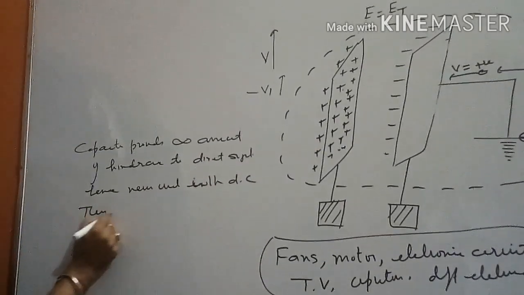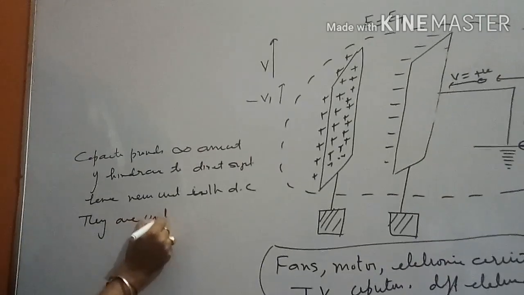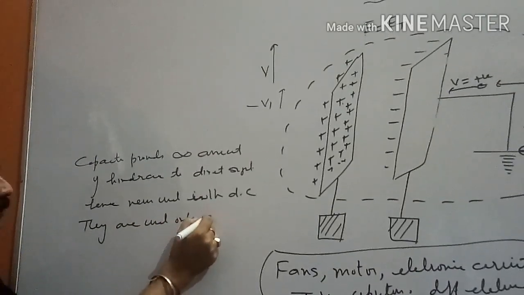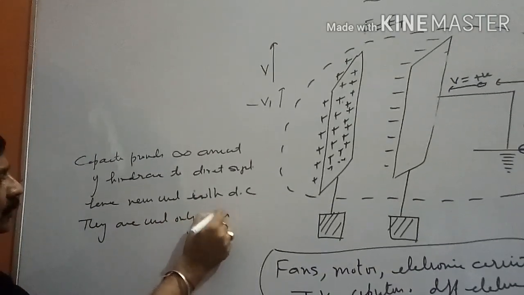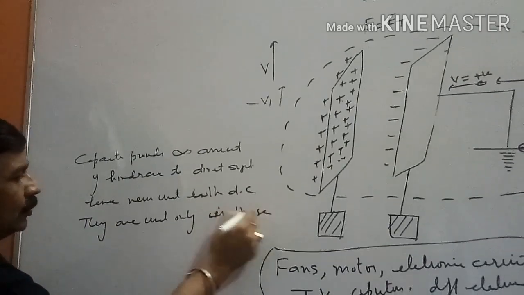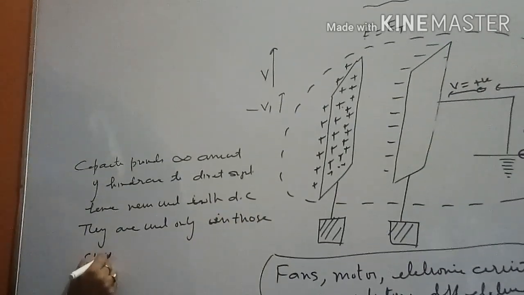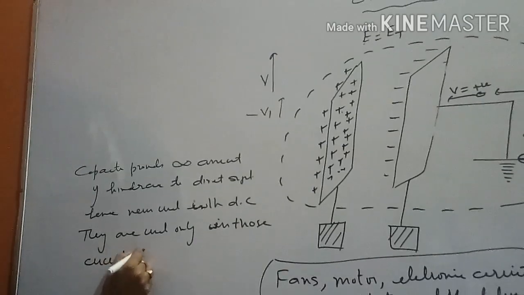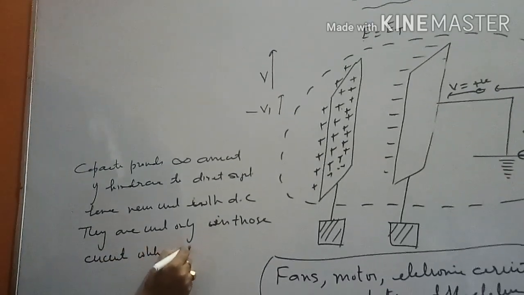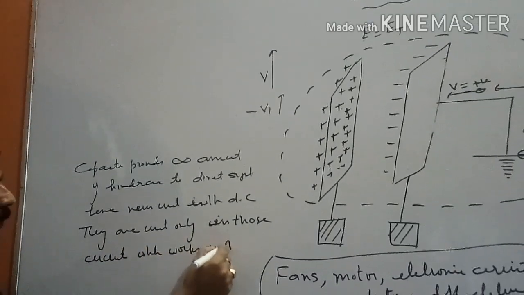They are used only in those circuits which work on AC.